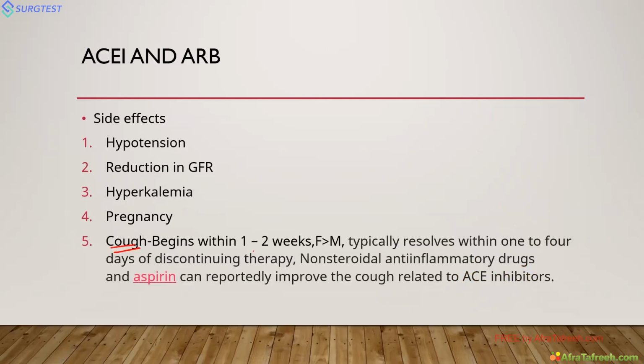ACE inhibitor induced cough begins within 1 to 2 weeks and is most common in females. It resolves once you discontinue the therapy. But if the patient is having troublesome cough, you can change to an ARB. Otherwise, it's better to continue the ACE inhibitor, especially in patients with heart failure, where ACE inhibitors have a better effect than ARBs. There are some trials suggesting that NSAIDs and aspirin can improve the cough related to ACE inhibitors, though it's not routinely used. This is due to bradykinin, which is actually a good molecule, but it causes all these cough problems.